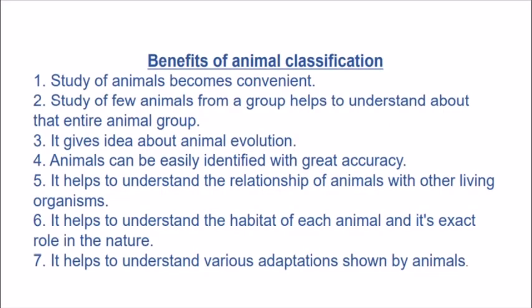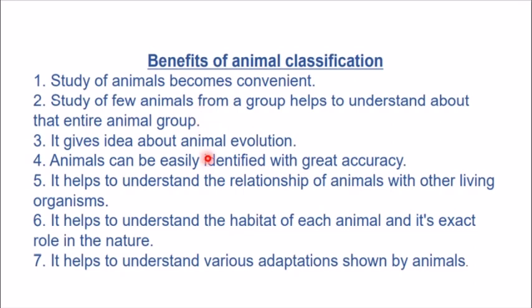Now, one question is that why do we classify all the organisms? So we all know that on the earth there are millions of organisms which are present, millions of animals are present. So when we classify it, it becomes easier for us to study. So that is why the study of the animals becomes convenient. We can even organize them and we can study them properly. Then a few animals can be studied in a particular group, so we can know about the group of the animals, and in this group all the organisms which are included, they have the same characters.